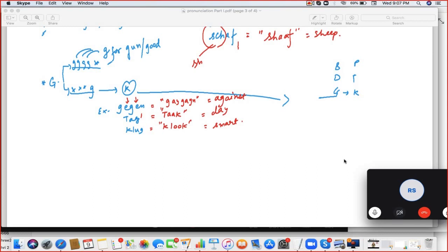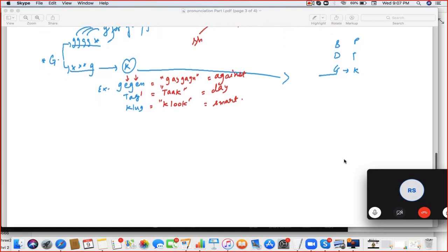G. The sound is g for gun and good. In the middle it will be g, and if G comes at the end, it will sound like k, as in k. So if the word is G-E-G-N, it will become Gagan.